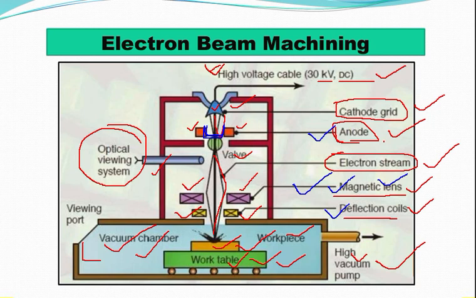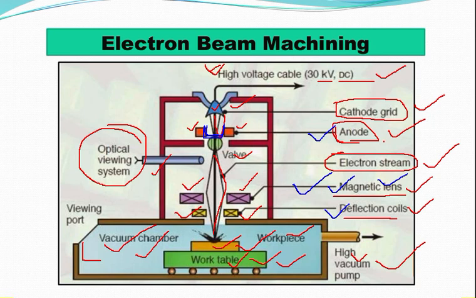Now, electron beam guns are also provided with illumination facilities and a telescope for alignment of the beam with the workpiece. The workpiece is mounted on a CNC table so that a hole of any shape can be machined using the CNC control and beam deflection inbuilt in the gun.